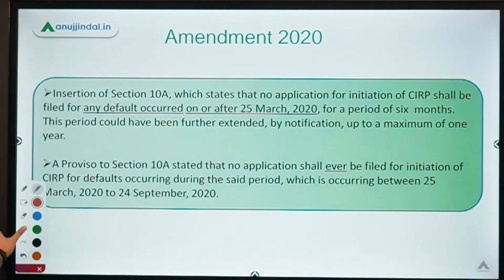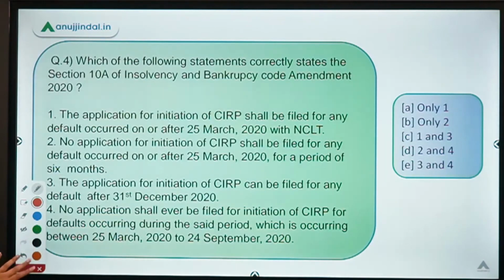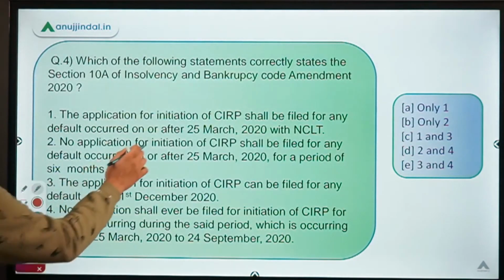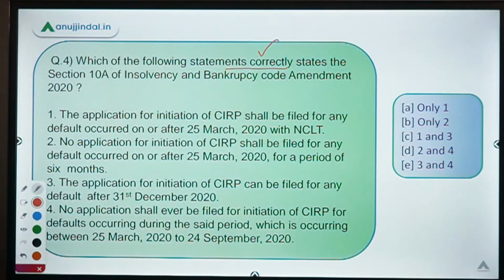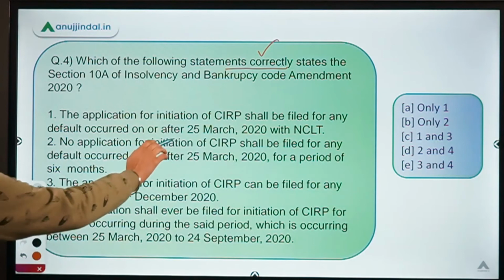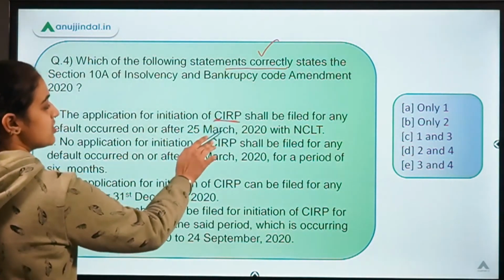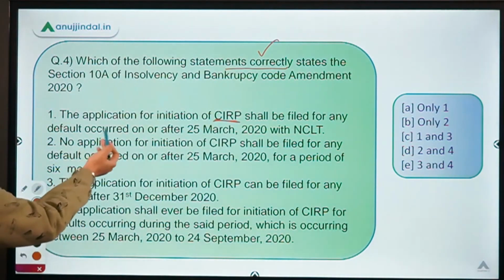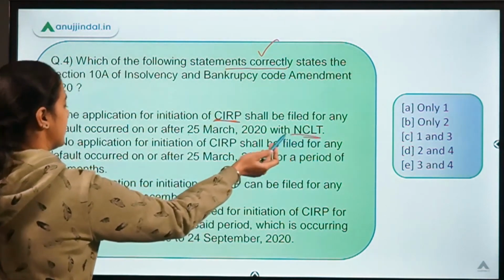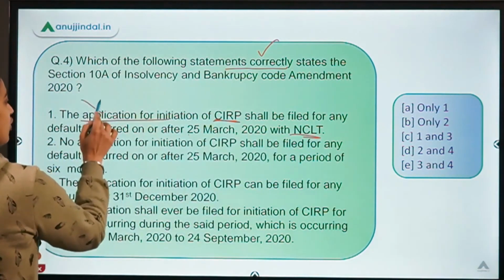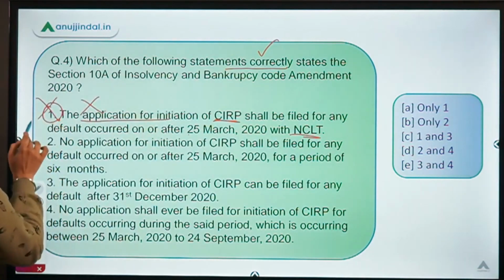Now let's move back to our question and read these statements and identify the statements which correctly state this section. So the first one says that the application for initiation of corporate insolvency resolution process shall be filed for default occurred on or after 25th March, which evidently cannot be filed. So this statement is wrong.